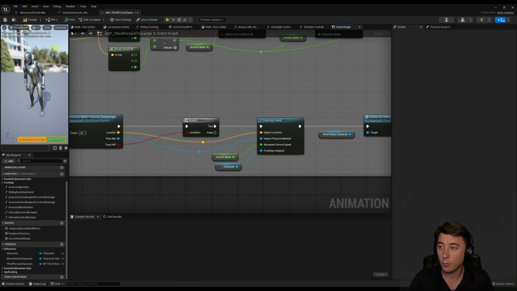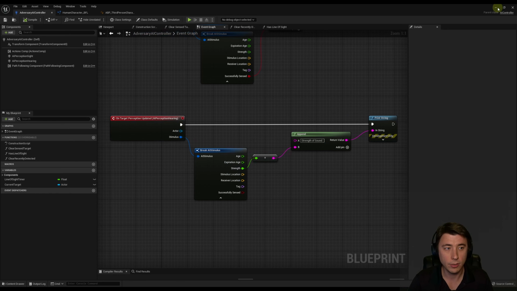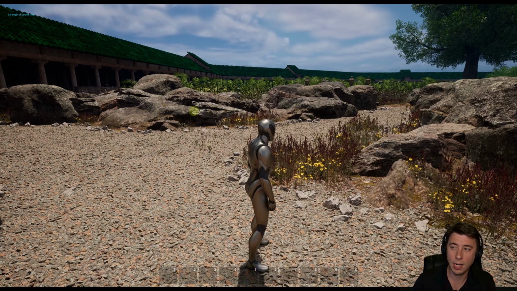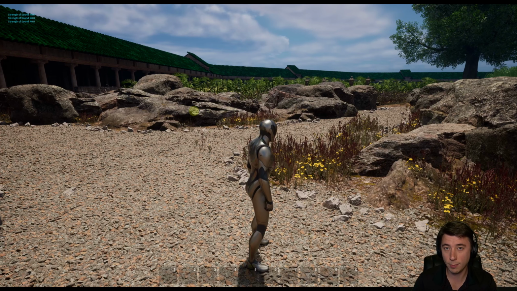So if you got all that, we should be all set to test. So compile and save this. And back in our adversary AI controller, just make sure you're getting the strength and then printing that out here. So if we're all set, then let's test. So for this test, make sure you've got your AI in the world, because obviously if it's not in the world, that AI perception event's not going to trigger, so nothing's going to print. But you see in the top left corner that every time our AI takes a footstep, it's actually triggering. So we haven't yet differentiated between footsteps that are that character's own footsteps versus footsteps that are coming from another character. So we'll have to do that.